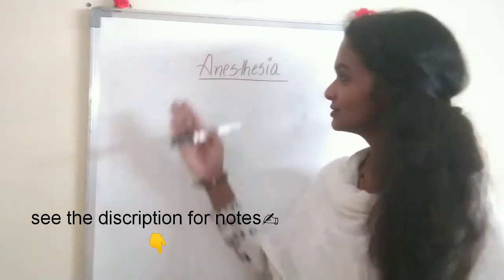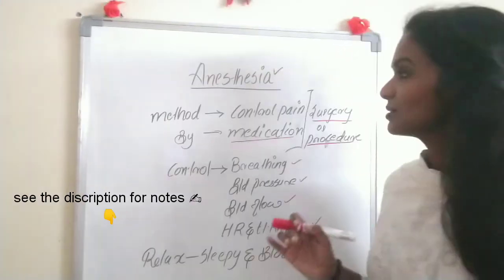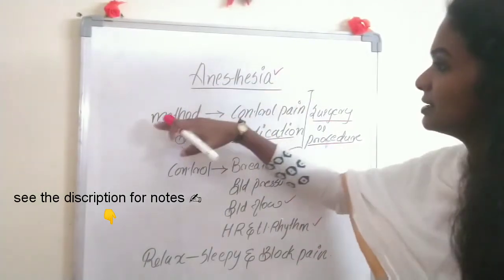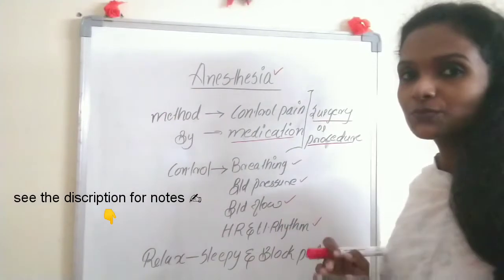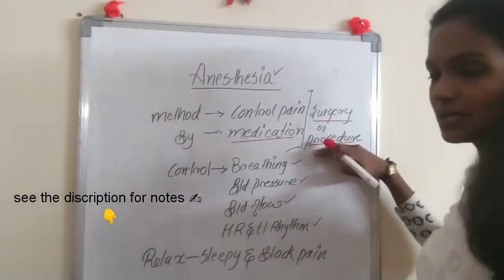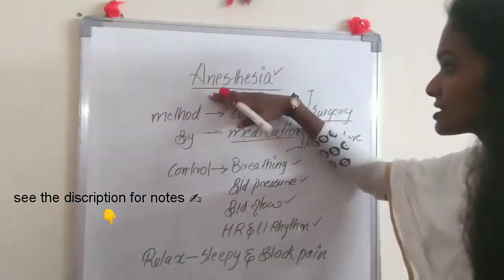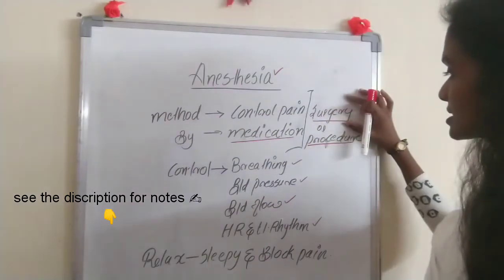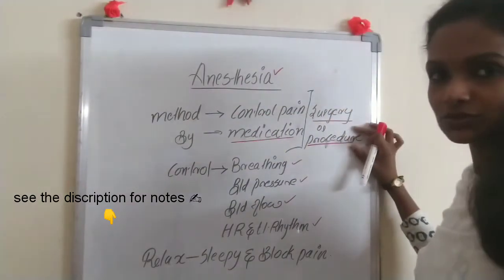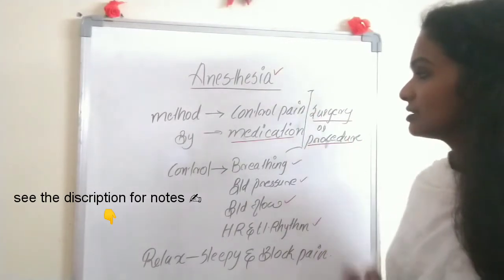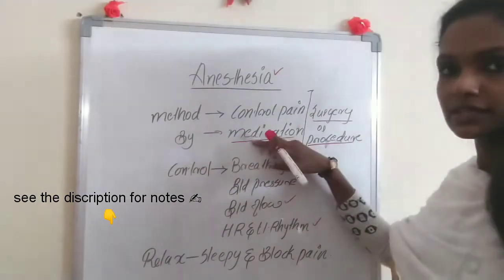Have a good topic, which is anesthesia. So, anesthesia. What is anesthesia? Anesthesia is the method which is used to control the pain during surgery or any medical procedure. So how can they control the pain? By using certain medications.